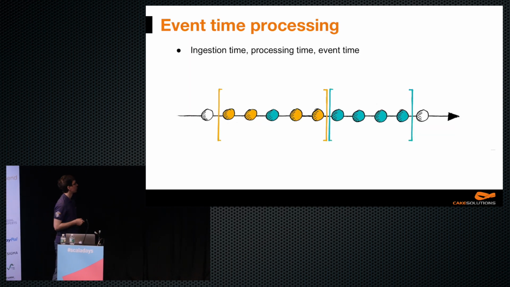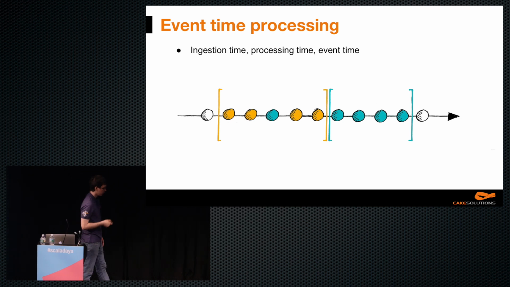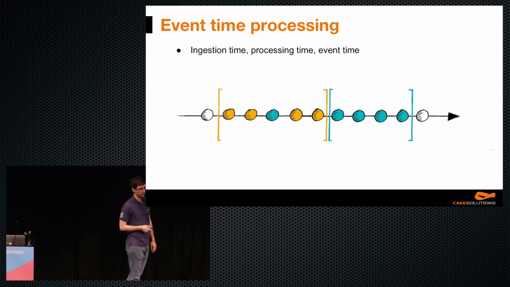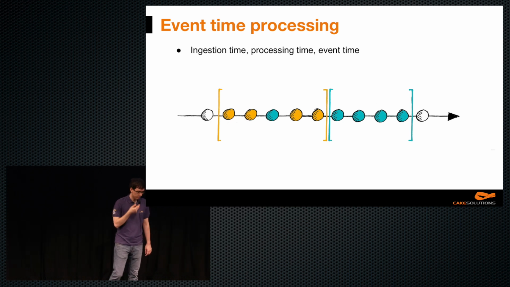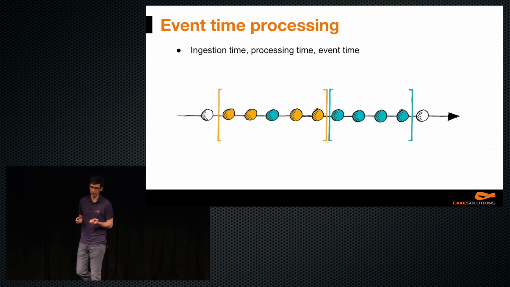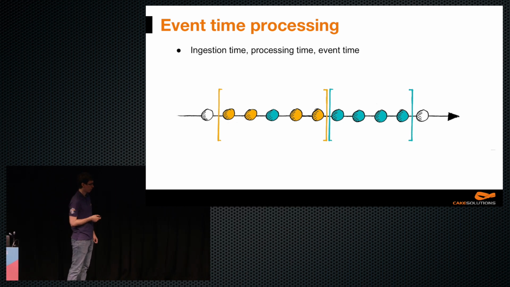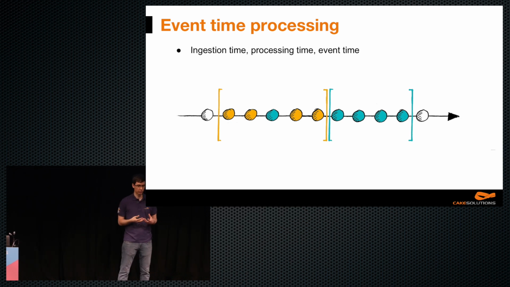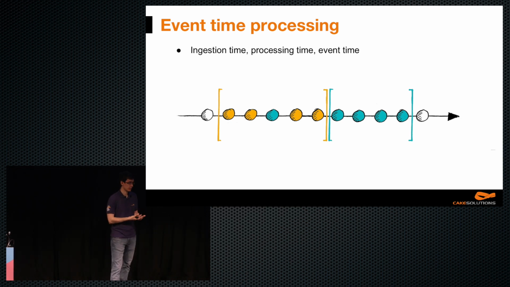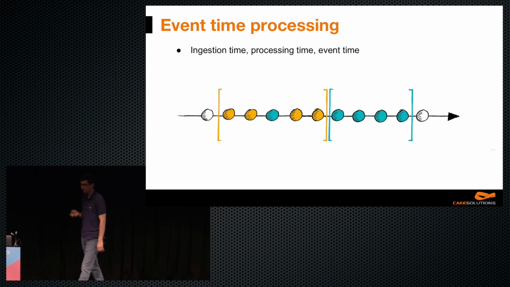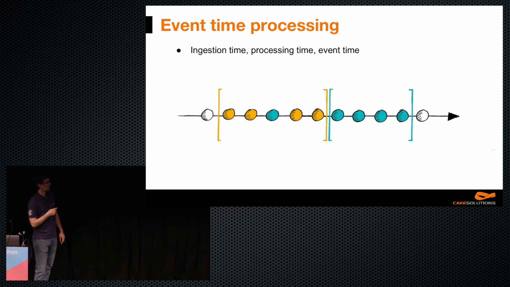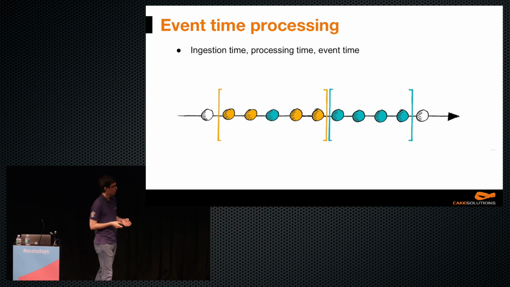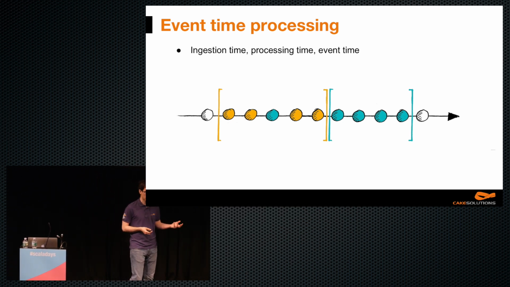All right, so let's discuss some of the concepts that we use in this pipeline. First one is event time processing. Most stream processing systems only use processing time processing, which means they process the events as they arrive. But very often, in many business use cases, you want to use the event time. Event time is the time the event was created, or some business time associated with that event. And those two times are not the same because the pipeline can cause a delay, or the network transitioning.